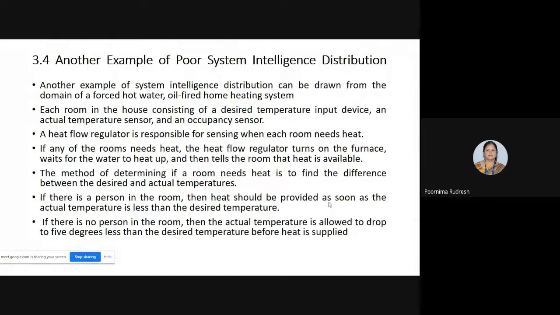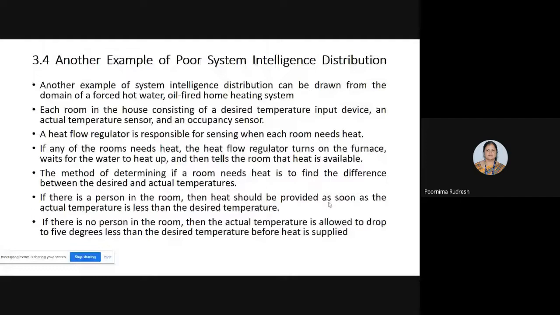Since the author is a foreign author and he is considering his country's environment, in a cold country we need the home heating system. But in the Indian scenario, that is not required, right? But still, we'll study that as an example. So how we can construct the objects and classes for the home heating system. Then we'll see what heuristics it violates when we follow the first stage of design. Then after that, how we can avoid the violation of heuristics.